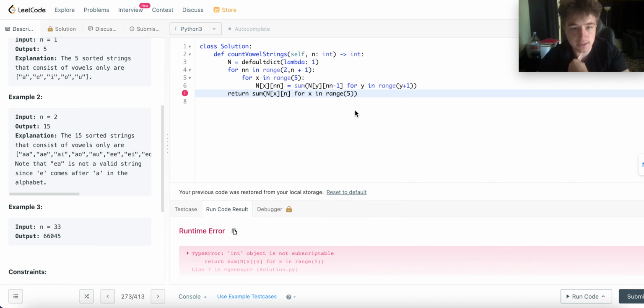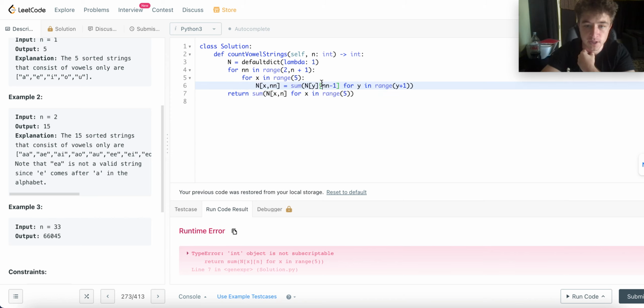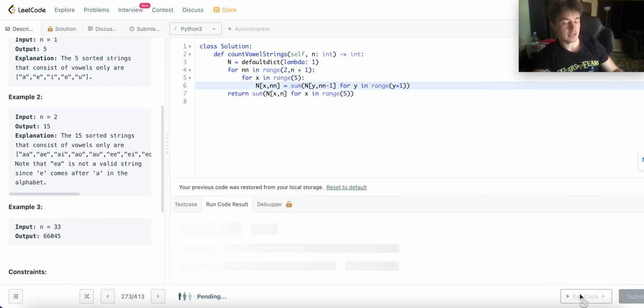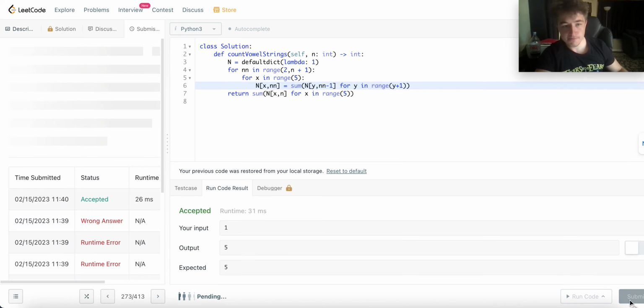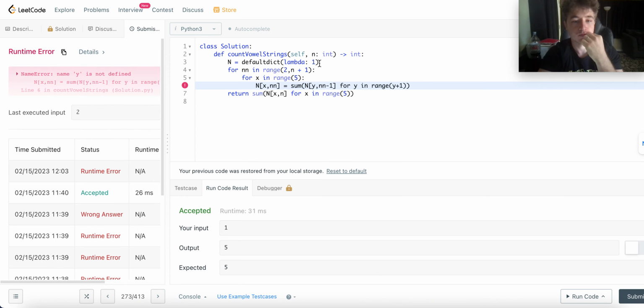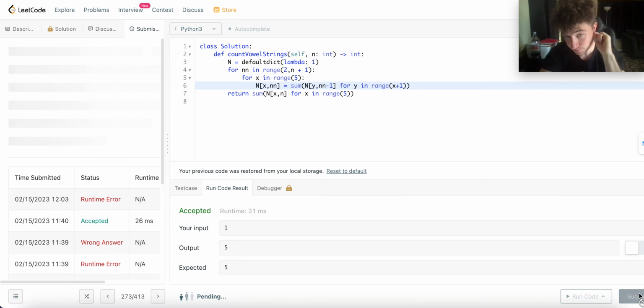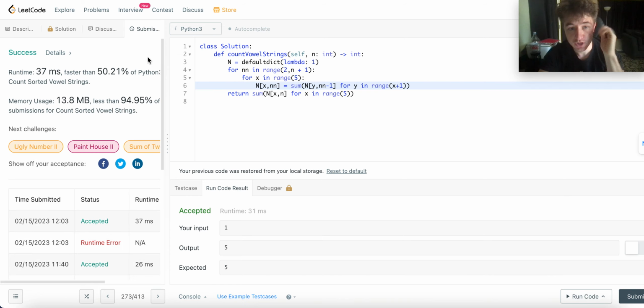Int object is not subscriptable. Oh, because this is a dictionary, sorry. So all these things need to be like this to represent that we're using a dictionary, not a linked list or a list. Okay. Y is not defined. Oh, oops. And x plus 1, because x is the current node that we're looking at. Not a good sign. All right, cool. So this solution works.